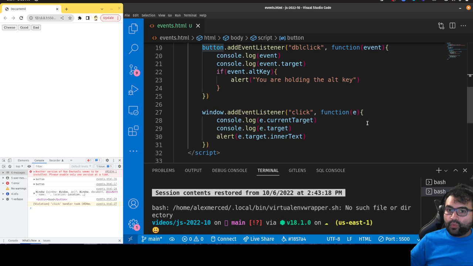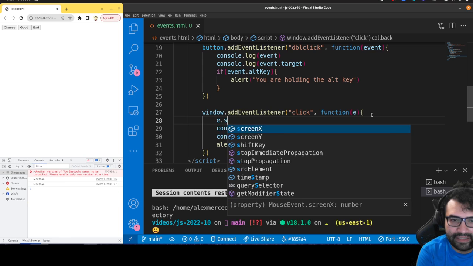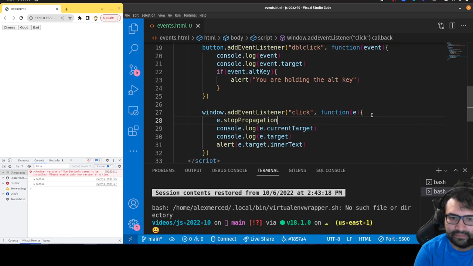If you don't want that to happen, you would run event.stopPropagation. This would prevent the event from bubbling after the child. So the child's event would happen, but the parent would not have an event triggered. That's what's referred to as bubbling, and this allows you to stop bubbling.